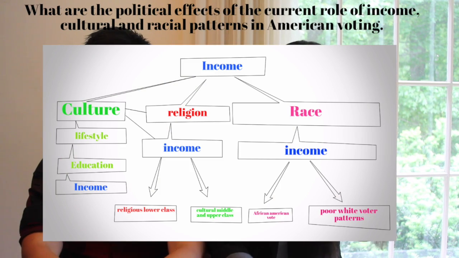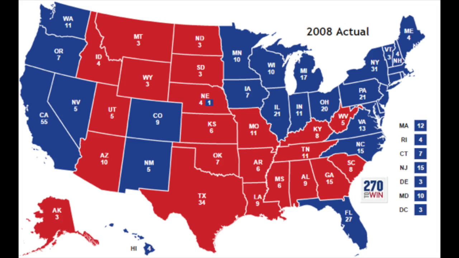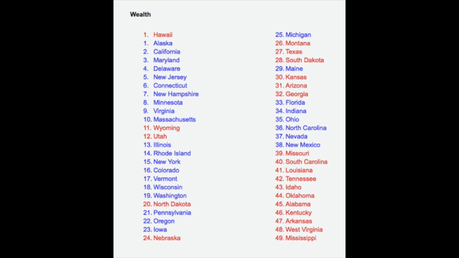That covers all the different parts of our question, as you can see on the screen right now. This is the finished product for all our different analyses. As you can see, we cover all the different aspects of our question here. Now that our folder is completely finished, let's take a look at how we can apply this to different elections. Let us take a look at the 2008 election. And here are the lists of the states from richest to poorest.